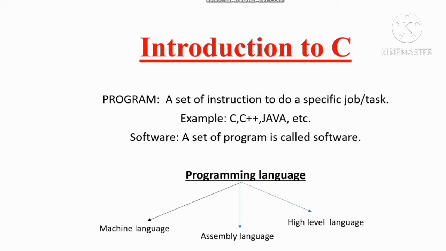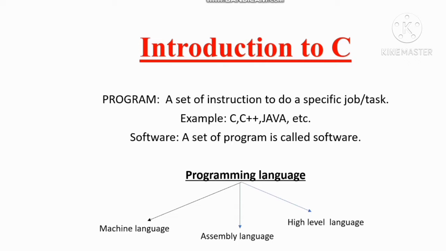For example, there are different types of programming languages, such as C, C++, Java, etc. These are the basic programming languages. So what is software? A set of programs is called software. When you collect different types of programs, we can make software. So this is the difference between program and software. A program is a collection of instructions to perform some specific task, and software is a set of programs.